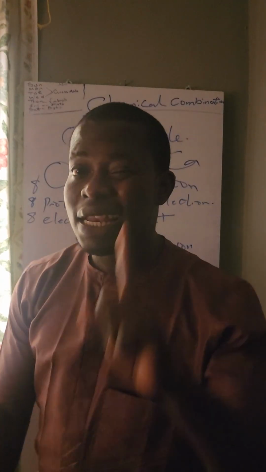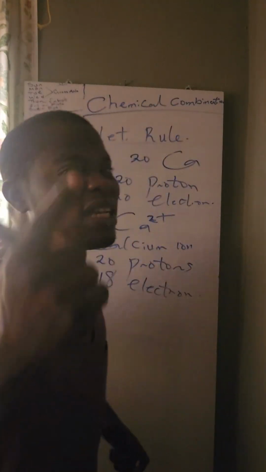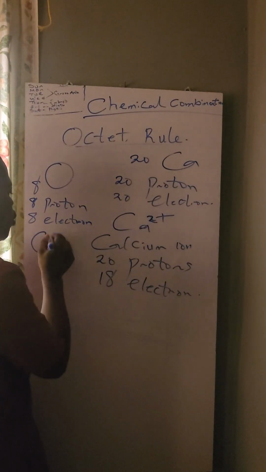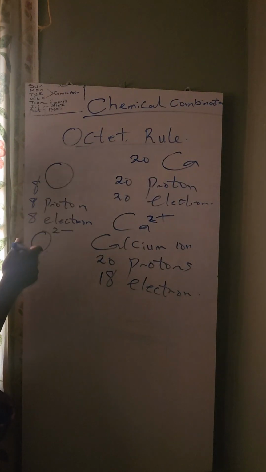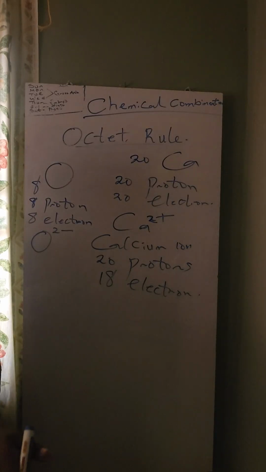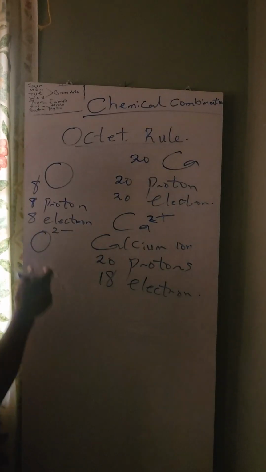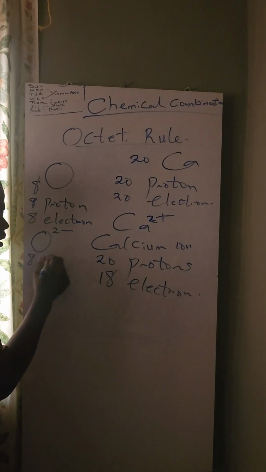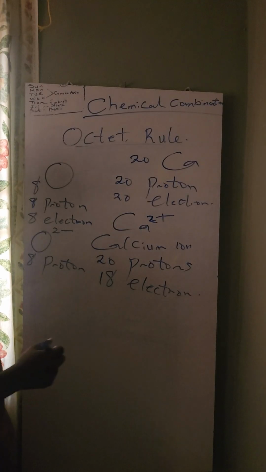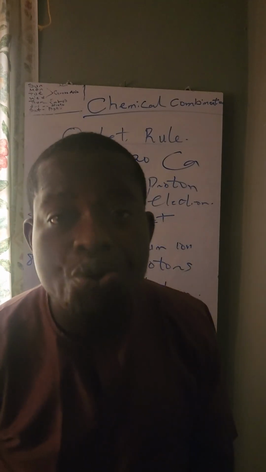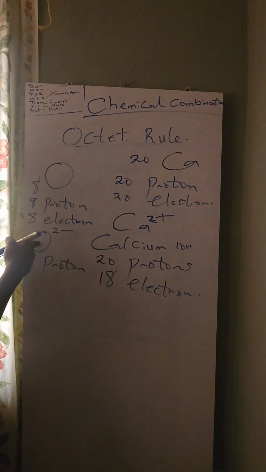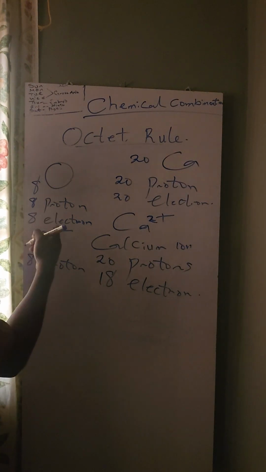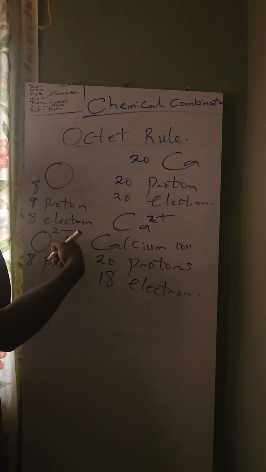But when oxygen gains electrons, O2 minus, this means it has gained electrons. We don't call this oxygen, this is oxygen ion. It is still going to have the same number of protons, 8 protons. But the number of electrons has increased, because it has gained electrons.